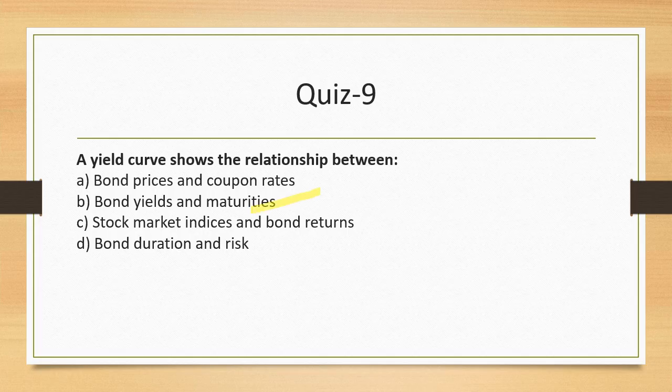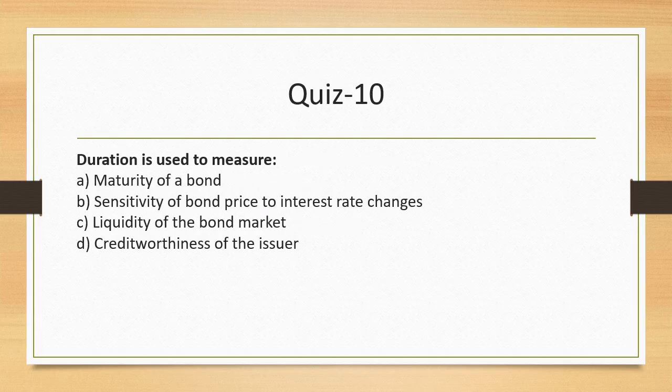So we have done 9 questions so far. Question 10. Duration is exactly measuring what? So the question is, duration is used to measure what? So duration is different from maturity. Maturity means in how many years the issuer will pay back money to you. But duration is neither measuring liquidity nor measuring credit worthiness, and it is definitely not maturity. So it is nothing but sensitivity of bond price to change in the interest rate.